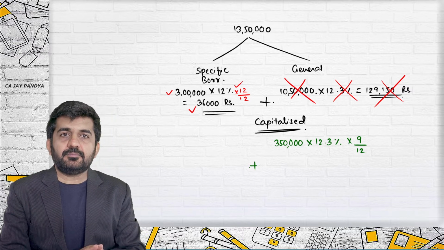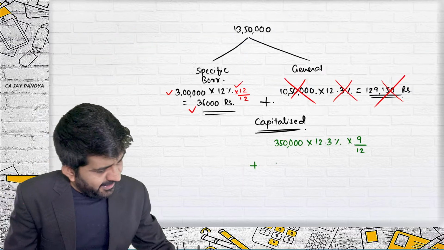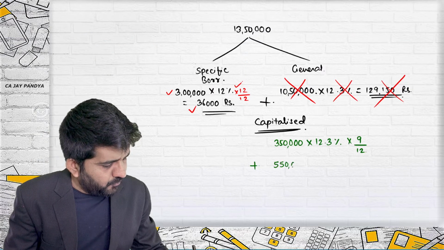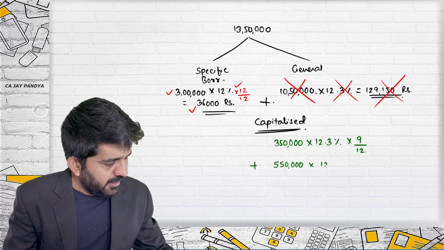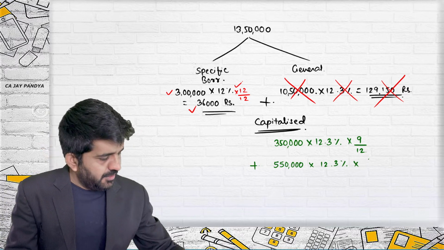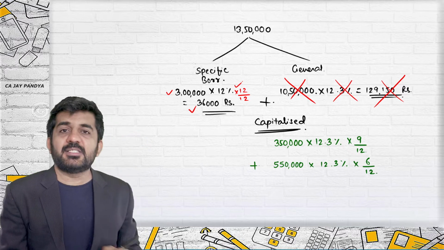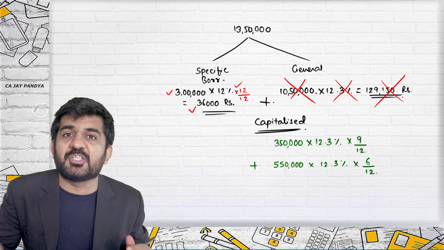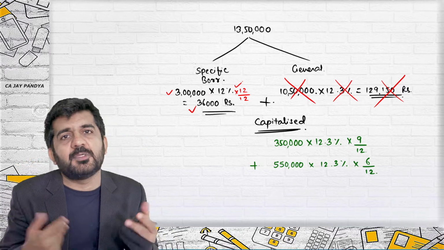Plus this 5,50,000 rupees I have borrowed from general borrowing at 12.3% will be used only for 6 months. Then interest pertaining to 6 months only should be capitalized.